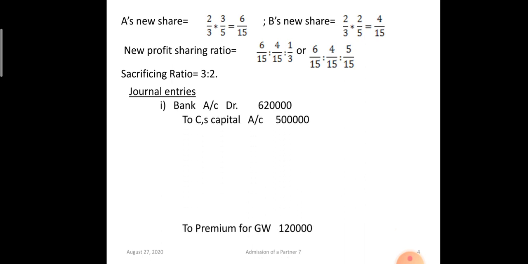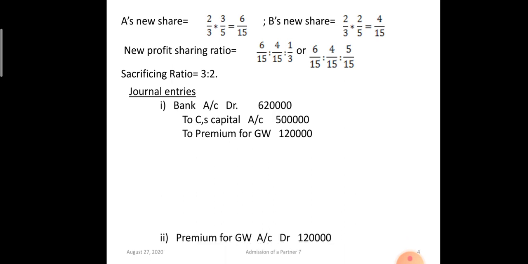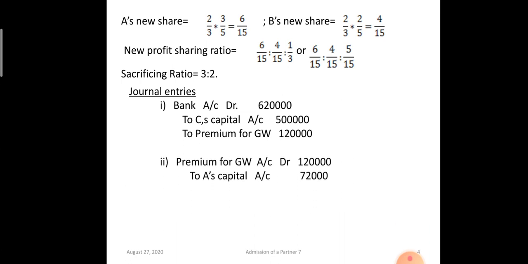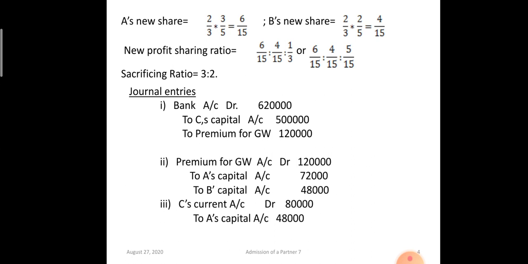Then journal entries. When the new partner is bringing capital and share of goodwill, bank account debit to C's capital 5 lakh rupees, premium for goodwill 1,20,000 rupees. This 1,20,000 will be taken by A and B in the ratio of 3:2. So A's capital 72,000, B's capital 48,000, 3:2. Okay. Now see, 80,000 is not brought by C, so his current account will be debited, and it will be shared by A and B, credited to A and B in the ratio of 3:2.